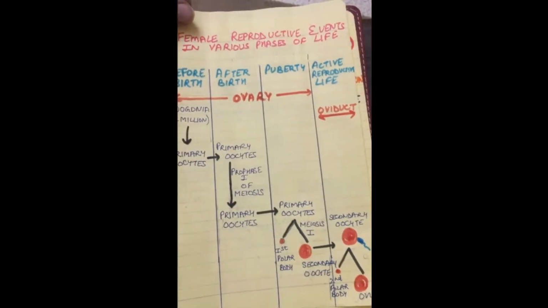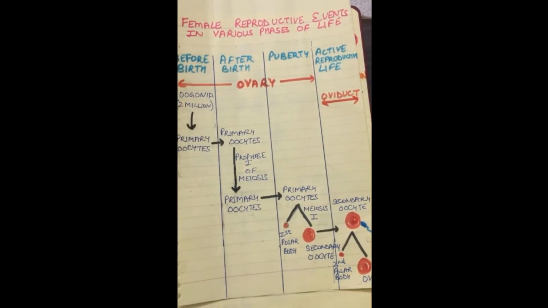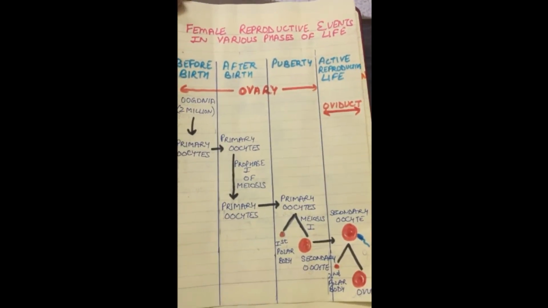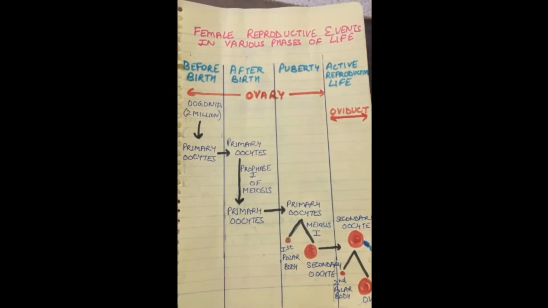Now, the events which occur in the female reproductive system. Let's see the female reproductive events in various phases of life. As we have discussed, spermatogenesis starts at puberty, but this is not so in case of oogenesis. Oogenesis starts in the female before birth itself, meaning when the girl child is still in the womb of the mother. At that time only, oogenesis starts. So, oogenesis starts before the girl child's birth.